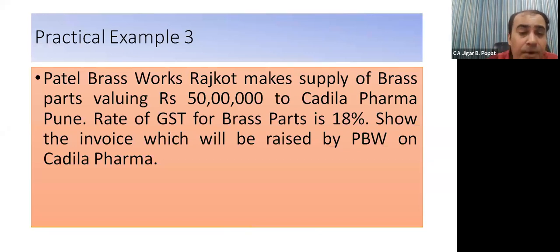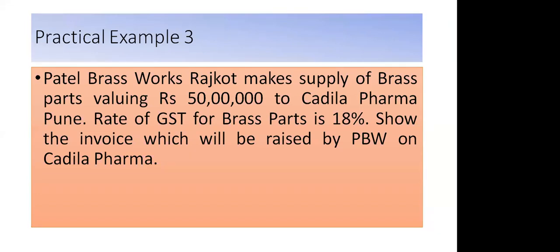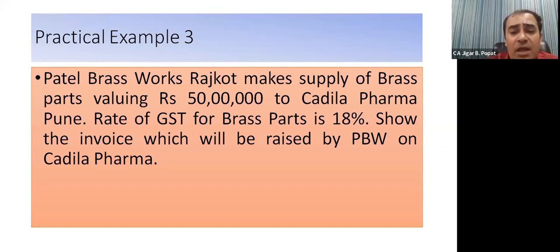Next, Patel Brass Works Rajkot makes supply of brass parts valuing rupees 50 lakhs to Cadila Pharma Pune. Rate of GST for brass part is 18%. So the invoice which will be raised by Patel Brass Works, that is PBW, on Cadila. Now, first of all, do let me know this is which type of supply, intrastate or interstate? Inter. Yes, it is interstate because supplier is in Gujarat and recipient is in Maharashtra.